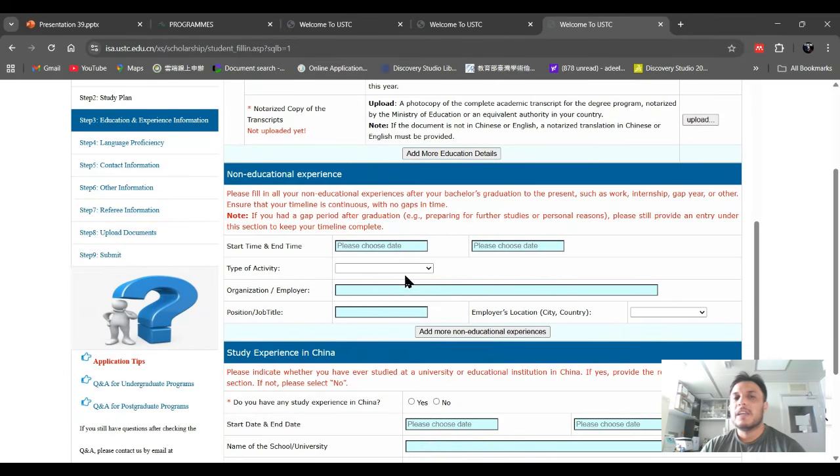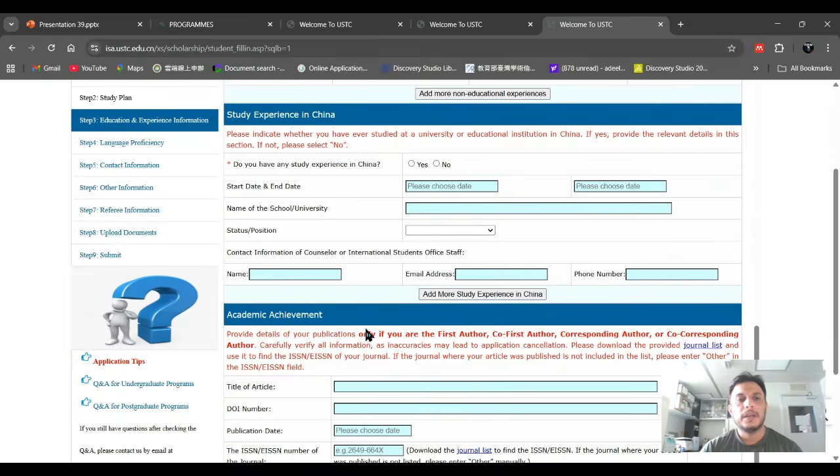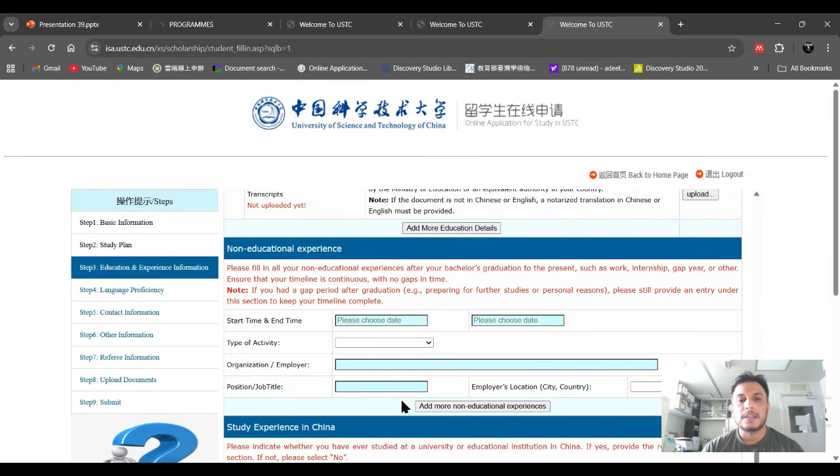After that, if you have any non-educational experience, you can upload the information here. Any experience in China, you can upload it here. And for academic achievement, if you have any publication or internship report, you can mention the title, DOI number, and publication date, and upload the documents here. After that, click on save and move toward the next part.